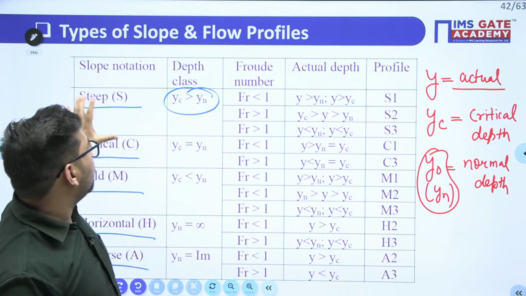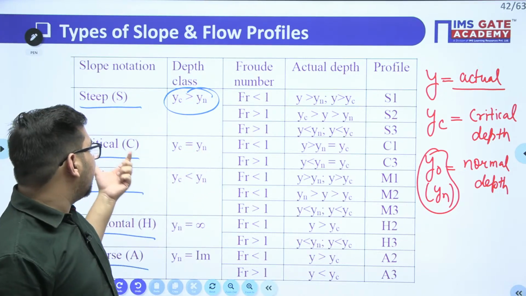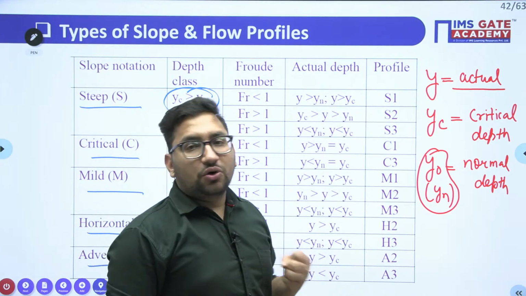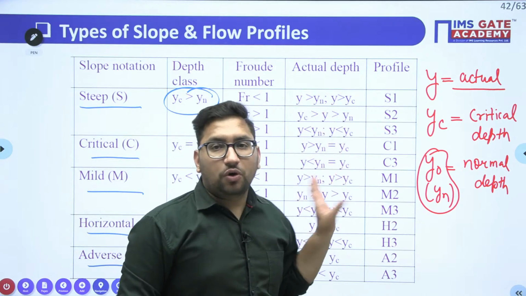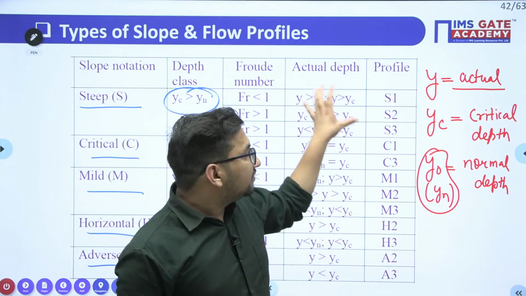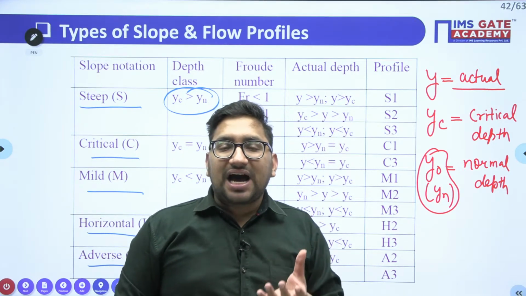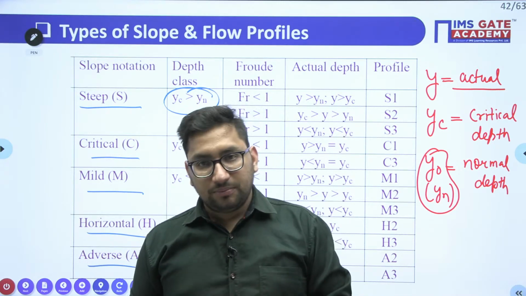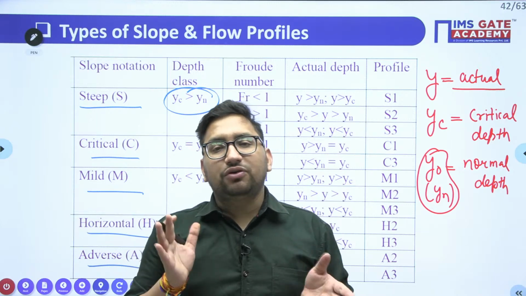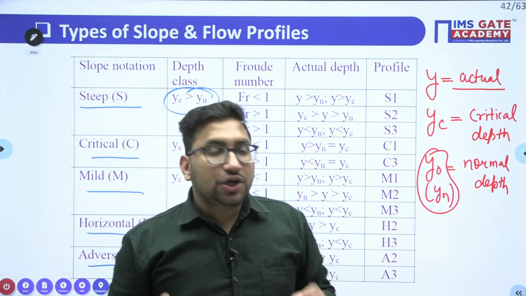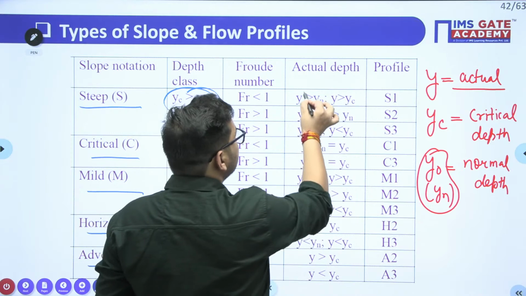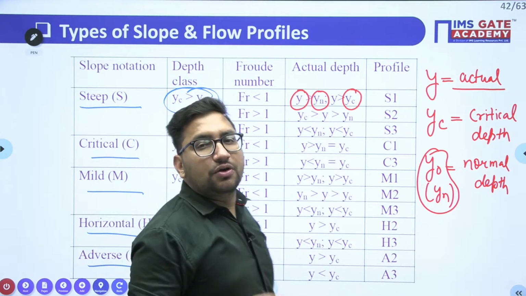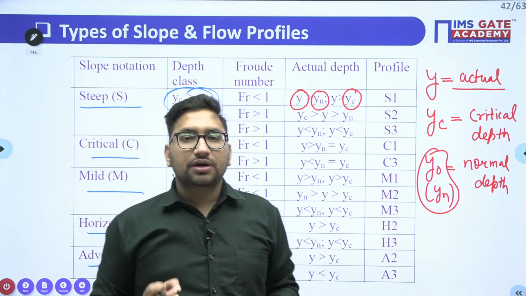I have just told you for the steep slope; the same analysis you can do for critical, mild, horizontal and adverse slopes. Depending upon the location of the depth of flow, the examiner will ask which type of profile will get formed in a particular channel. Clear? So whenever you have to decide which type of profile will get formed, you need to find these three values: the y value, yn value and yc value. Clear?